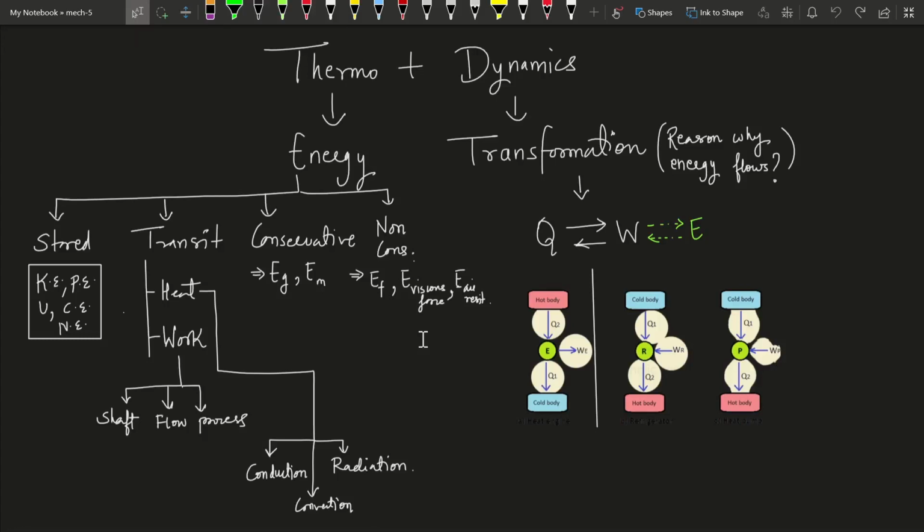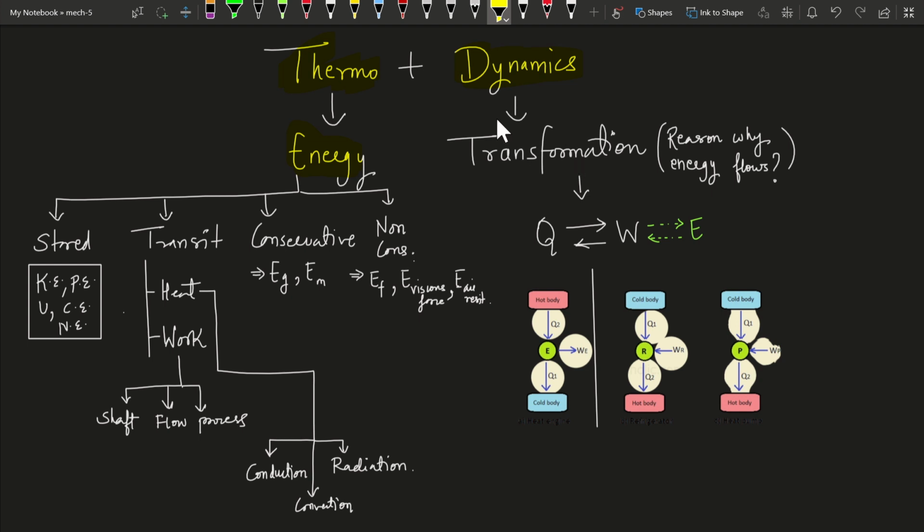What is thermodynamics? Thermodynamics is the combination of two Greek terms, therm and dynamics. What is the meaning of therm? Therm means energy. And if you talk about thermodynamics, most of the time it deals with heat and work, right? It revolves around heat and work, even though there are other energies as well, like internal energy, potential energy, kinetic energy. There are so many forms of energy which we deal with in thermal.